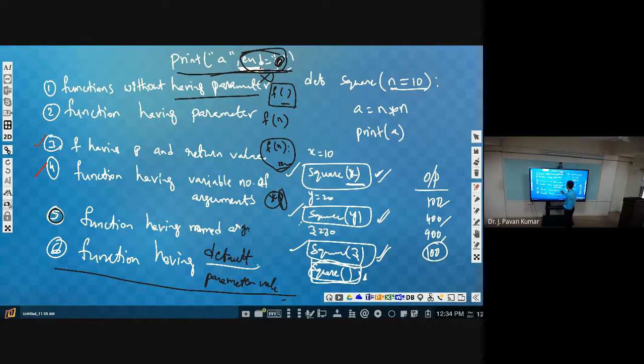Next, function having named arguments. Named arguments are nothing but we need not remember the order of the parameters, we just remember the parameter names. By using those parameter names, we can give them in any order. Next, function having default parameter values. This is the example. There we will be having a default value for the parameter. If the function call contains the argument, then it will consider that argument only. If the function call does not contain the argument, then it will consider the default value. So these are the several different types of functions that we can have.